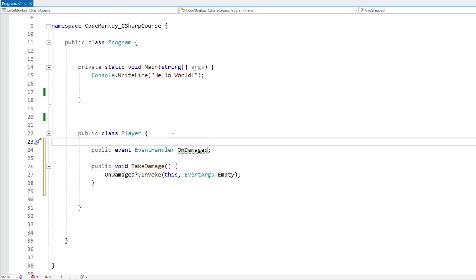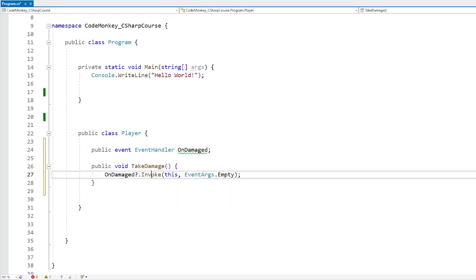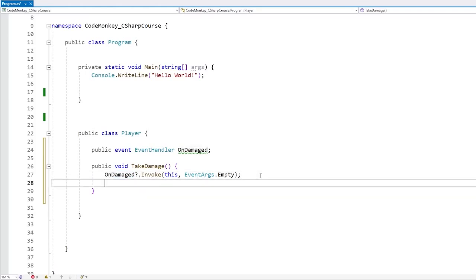Now, this is actually something that we already used in the events lecture. If you remember, for events, before you invoke the event, you need to test whether the event is null or not. Otherwise, it will throw a null reference exception if there are no listeners. And the compact way that I showed you for doing a null check is with this question mark. This is what is called a null-conditional operator. And basically, the code is executed from left to right. So when the code reaches the question mark, at that point it checks the left side. If this left side is null, then this instruction terminates right here and just moves on to the next one.